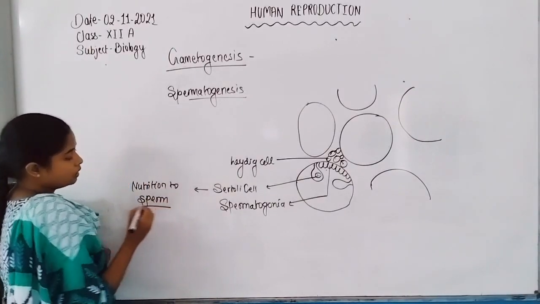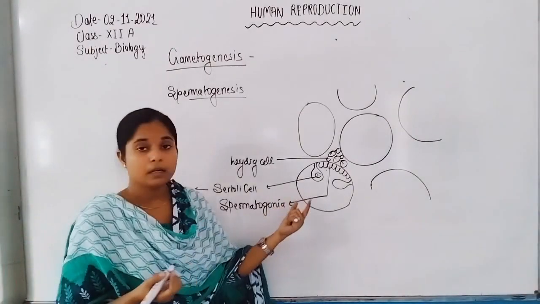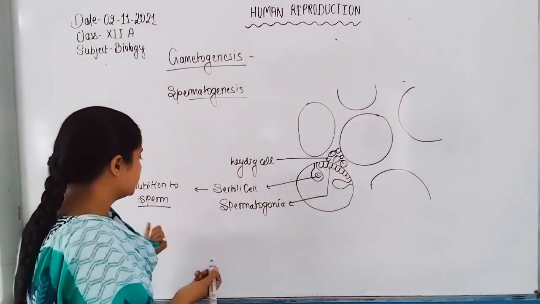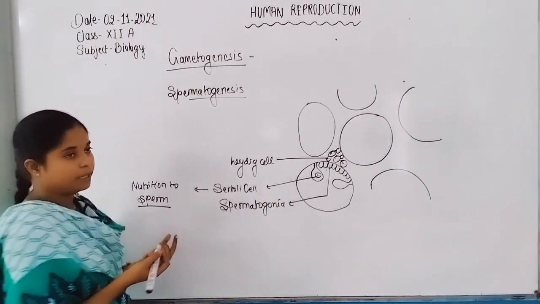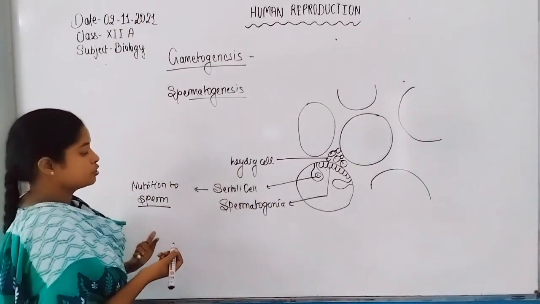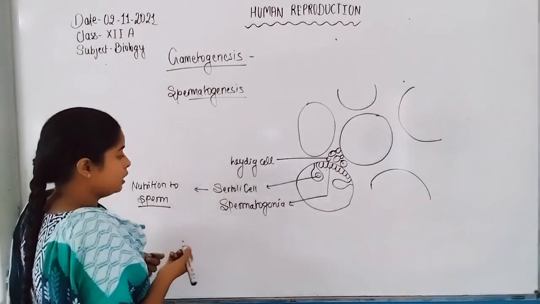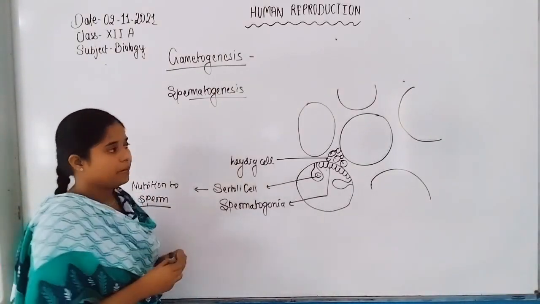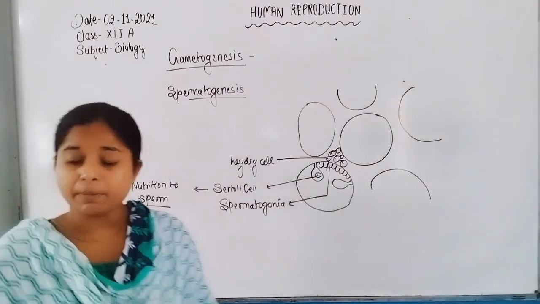When the sperm get developed, they are embedded into the Sertoli cell. That's why they provide nutrition to the developing sperm. Now the spermatogonia undergo meiosis division to form spermatids and spermatozoa.